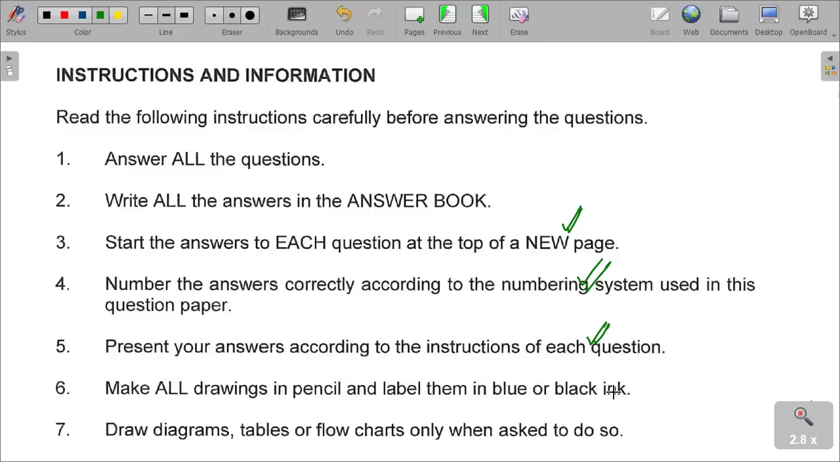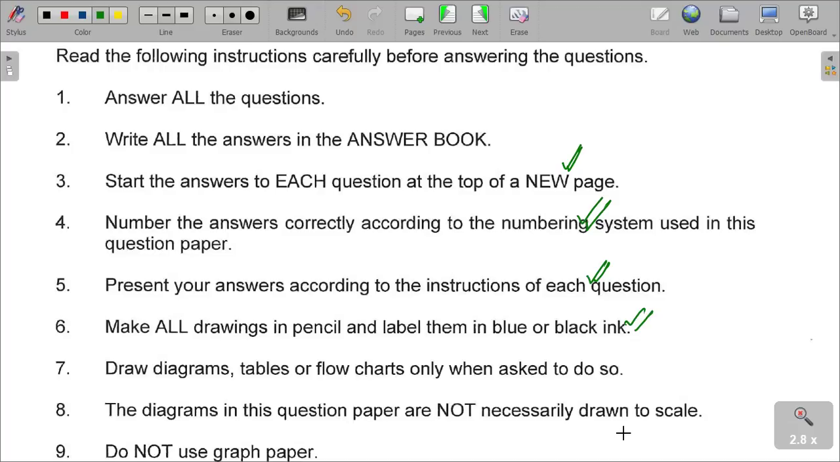Make all drawings in pencil and label them in blue or black. It is very clear when you are doing drawings. Please ensure that you do every drawing in pencil and then use blue or black ink. Diagrams, tables or flowcharts may only be used when asked to do so. That's when you can use diagrams. Otherwise, please put your answers in words. You don't use diagrams unless you are asked to do so.